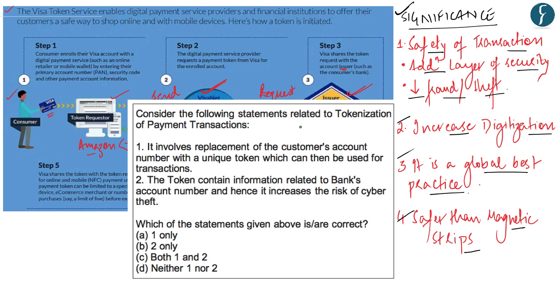The question is in relation to tokenization. The first statement, it involves replacement of the customer's account number with a unique token which can then be used for transactions, is absolutely correct. Second, the token contains information related to the bank's account number and hence it increases the risk of cyber theft. This is wrong. In fact, tokenization reduces the risk of cyber theft because the token number replaces the actual account details of a customer. Therefore, the right answer is A, one only.